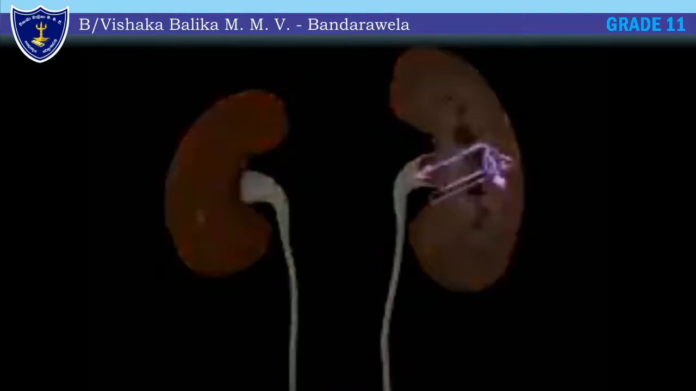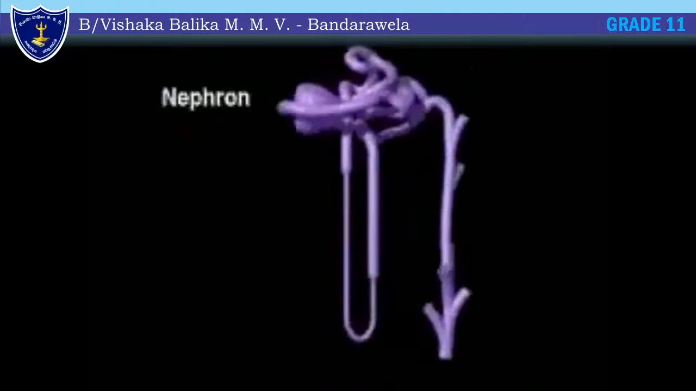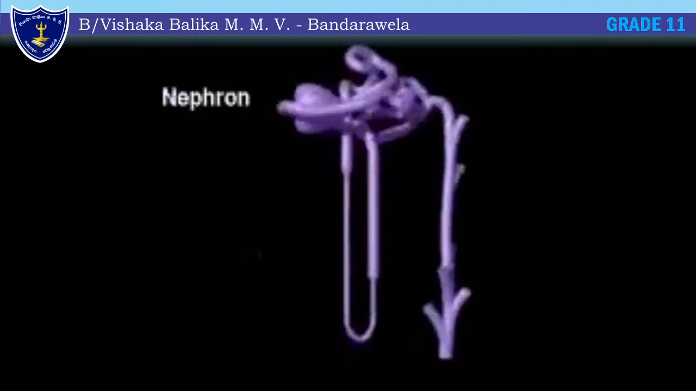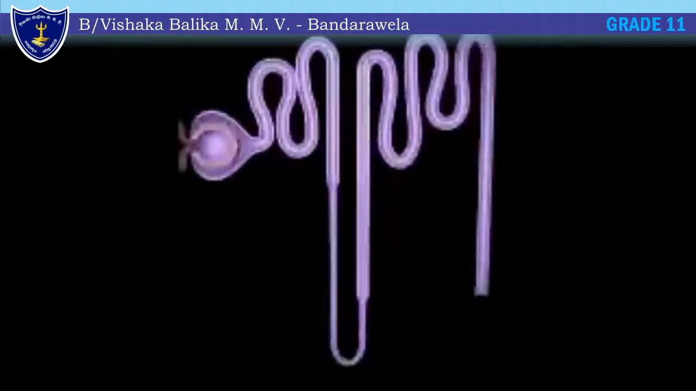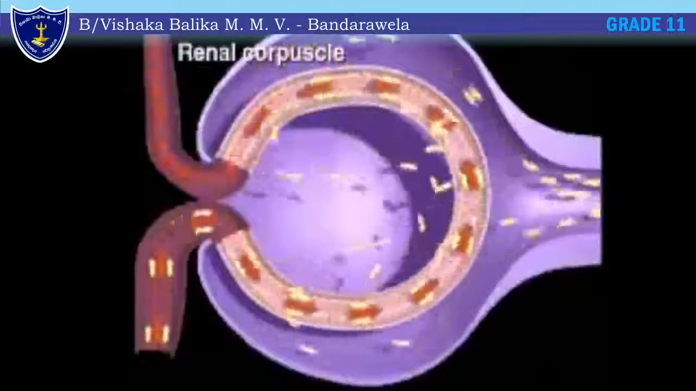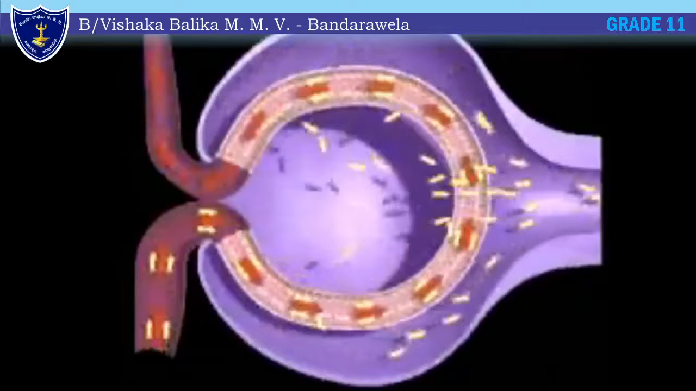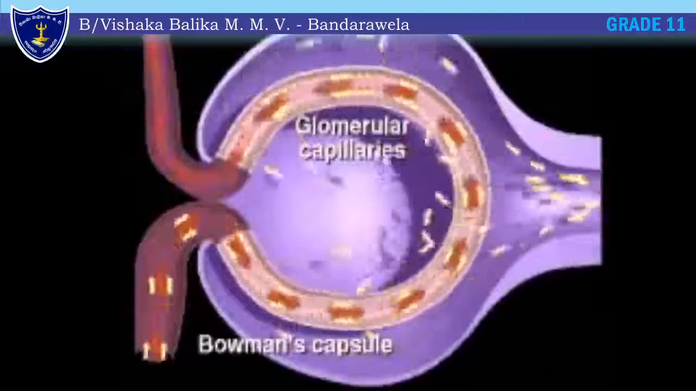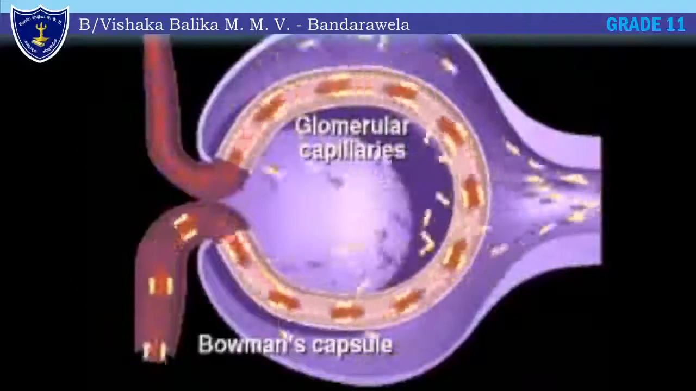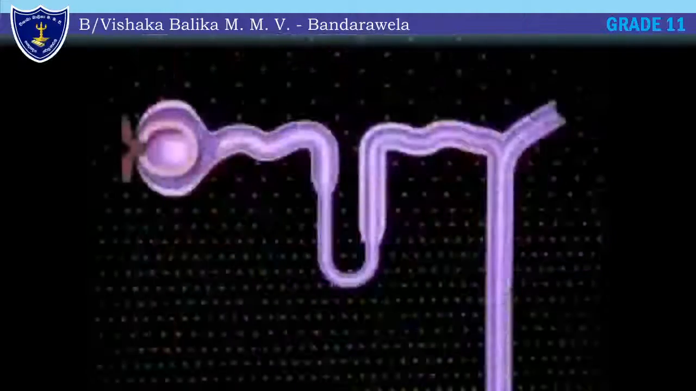Here are the kidneys and this is the nephron. To make the understanding clear, it is just taken as a simple animation here. Then you can see the blood running through this and the things filter out through the glomerular capillaries. Bowman's capsule is the outer cup-like part.